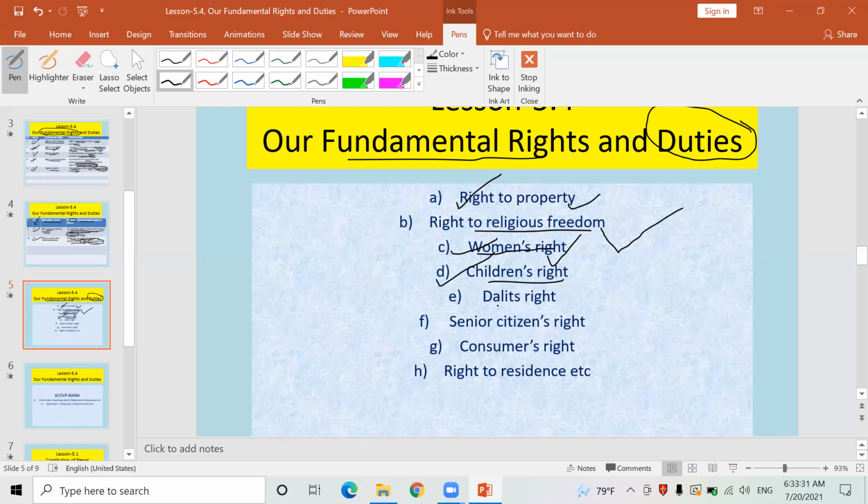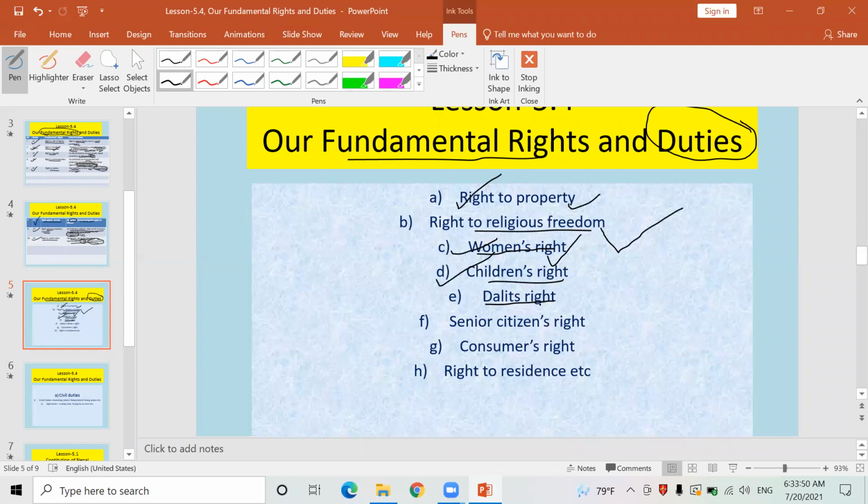Keep in mind. Now look here, Dalit rights. This is the new right guaranteed by the present constitution of Nepal. Dalitहरूको अधिकार, Dalit adhikar. It means the Dalit, who are known as the untouchable community, like Kami, Damai, Sarki.